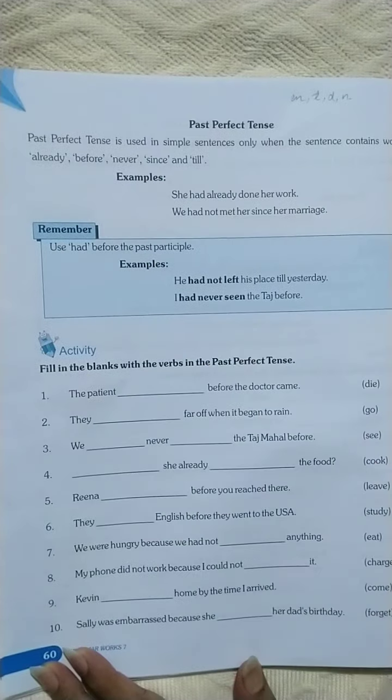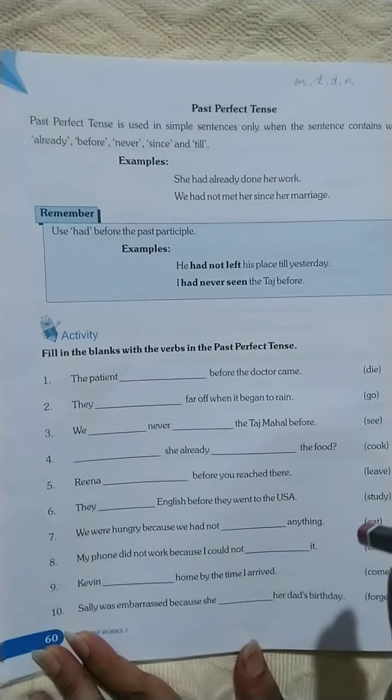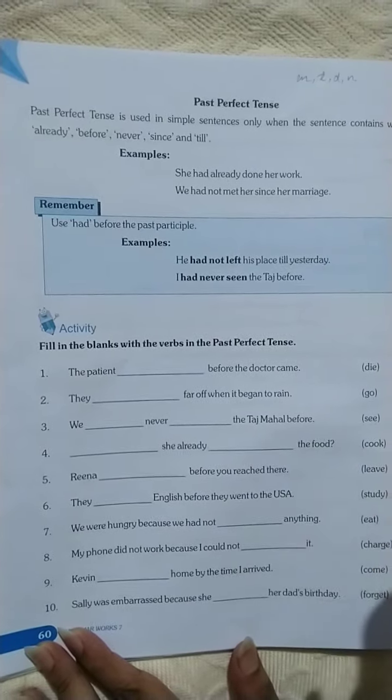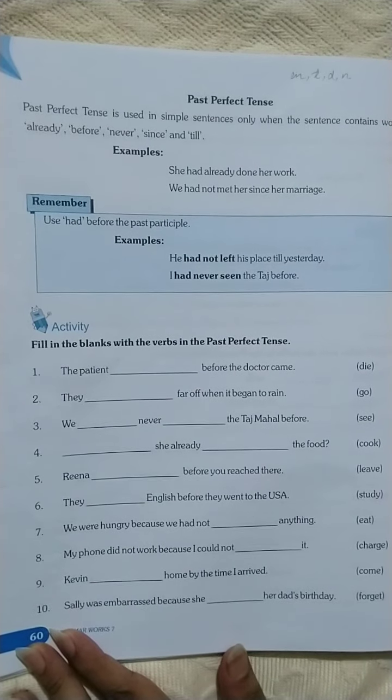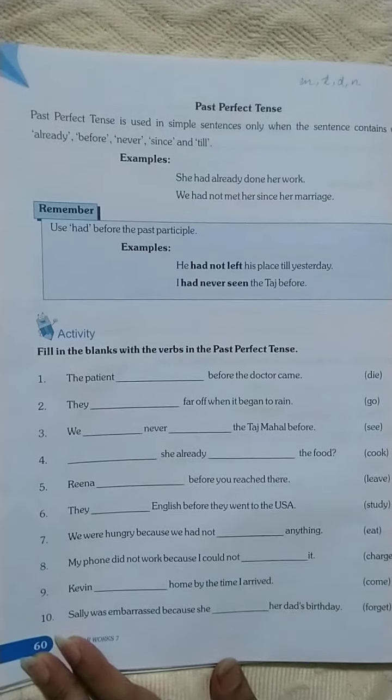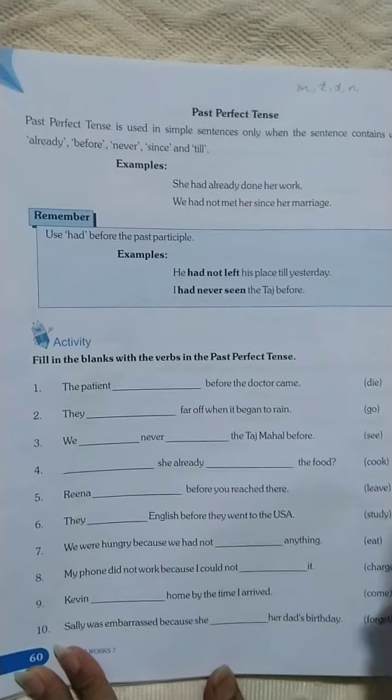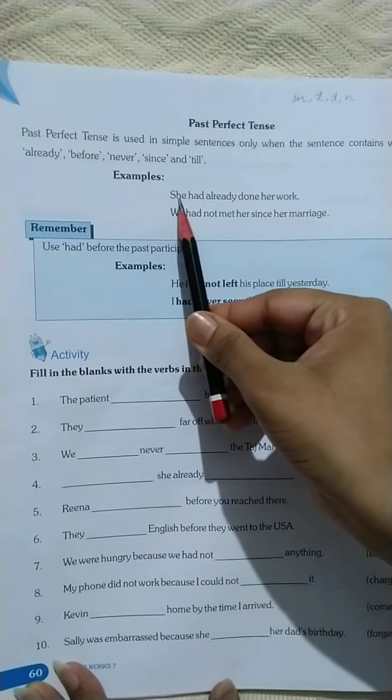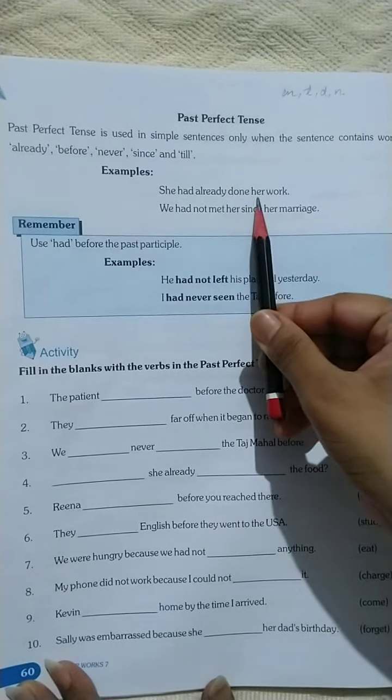For example, she had already done her work.